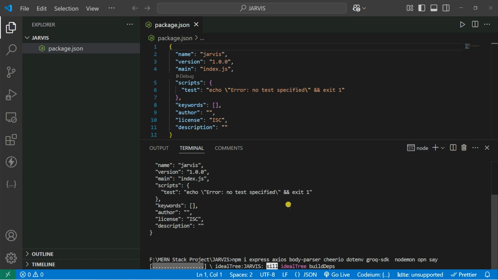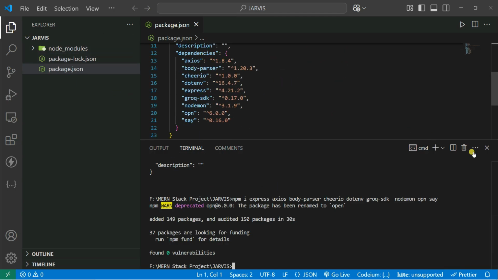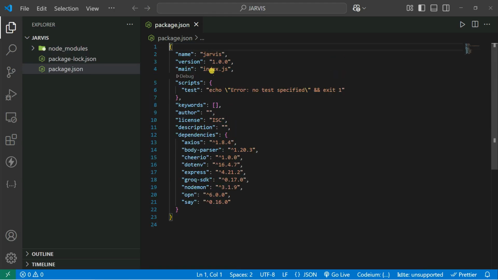It will install and it will take a little time. All right, the packages are installed inside this node_modules folder, and you can see all of the dependencies are available inside the dependencies section. Now we're going to create our index.js file. You can create it inside that. So we're going to create index.js, where you can write our server side code.